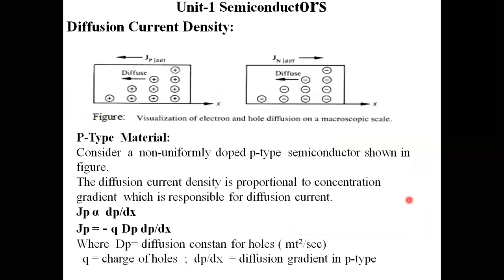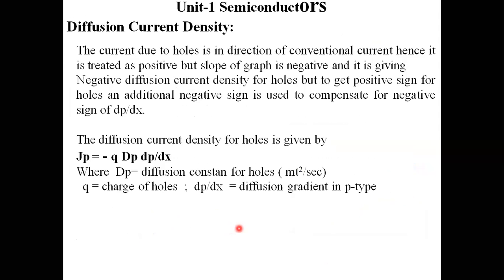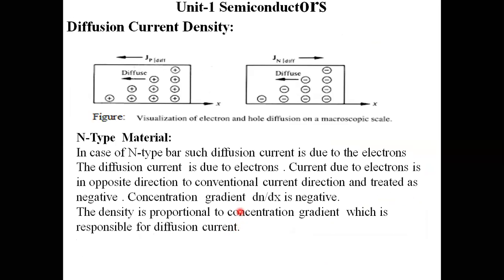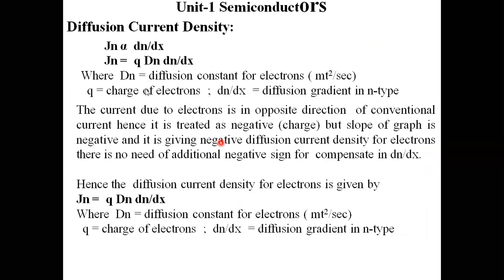Here for p type semiconductor material, I am writing the current density term Jp proportional to dp by dx, and finally, for compensation's sake, I am giving the notation with a negative sign applied for this term, that is Jp is equal to minus q dp by dx. Whereas for n type semiconductor material, there is no need of compensation. Therefore, I am giving the notation here Jp is equal to q dn by dx.